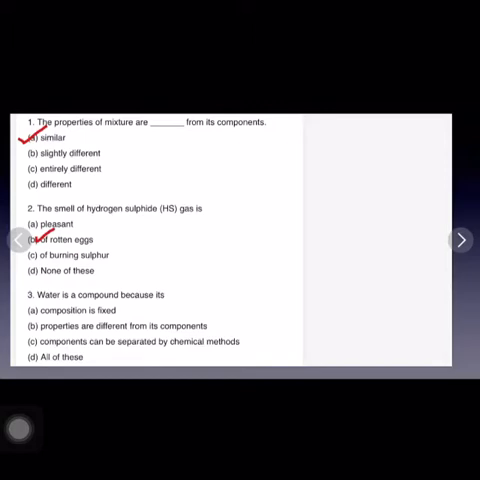Water is a compound because its composition is fixed, properties are different from its components, components can be separated by chemical methods, and all of these. So the correct answer is D part, all of these.